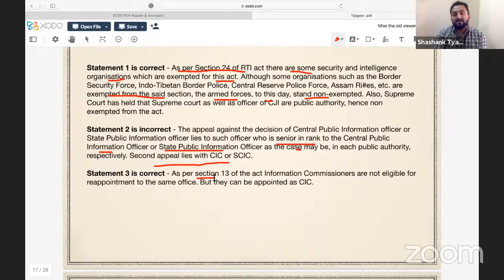As per Section 13 of the Act, information commissioners are not eligible for reappointment to the same office, but they can be appointed as CIC. It means if you're an information commissioner and have completed your tenure, you cannot be made information commissioner again, but you can be appointed as CIC.